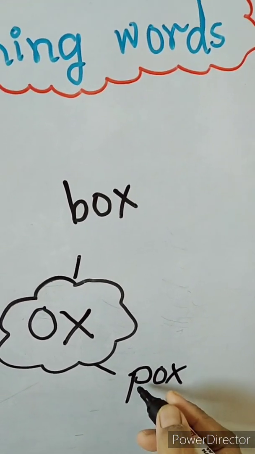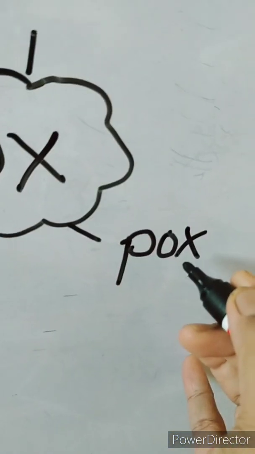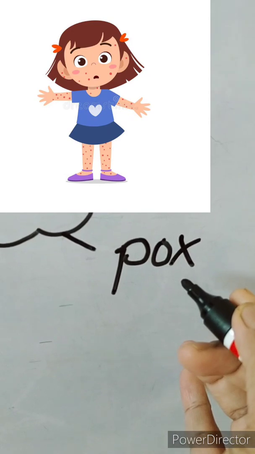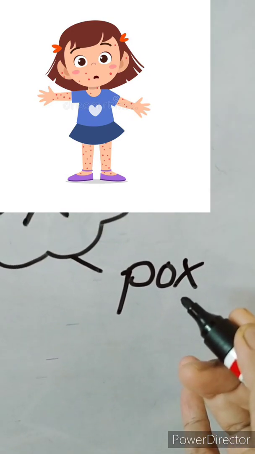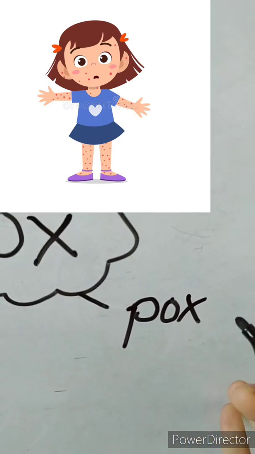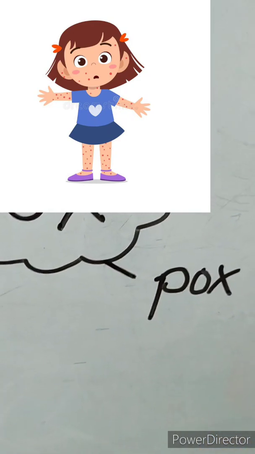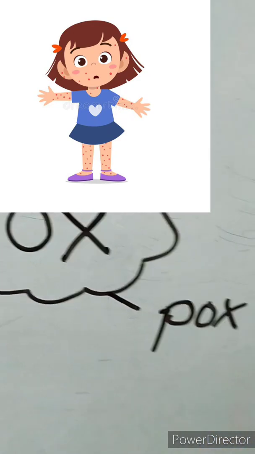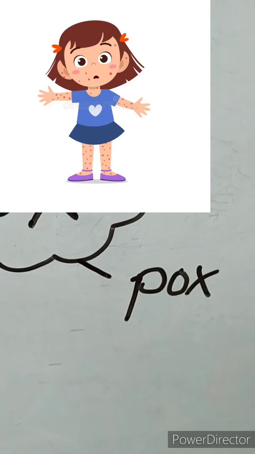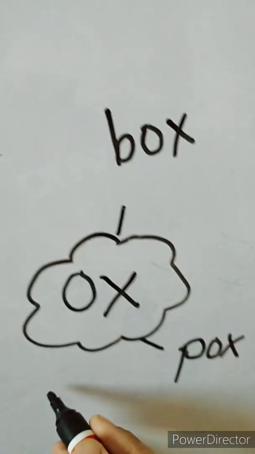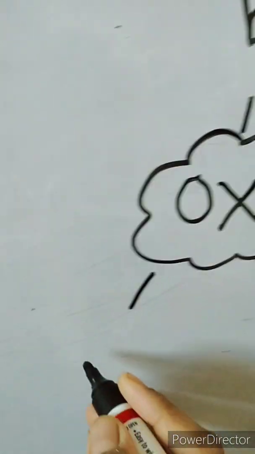P-O-X. Pox. What is pox, children? Pox is a viral disease producing a rash of pimple. Means वो आपके फेस के बॉडी के ऊपर पिंपल जैसा एक होता है. That is viral disease like chicken pox. Okay, that is pox.